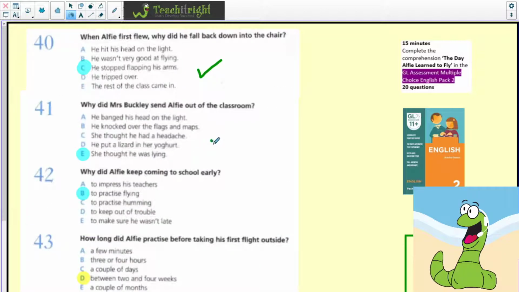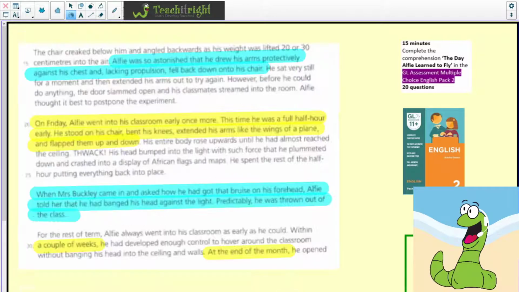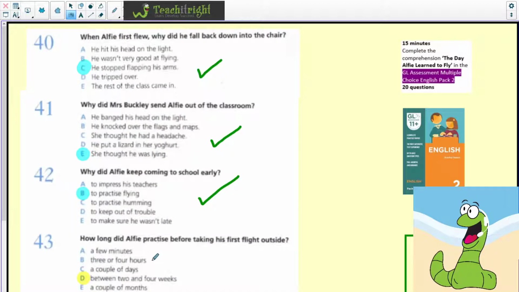Let's go back to question 42. Why did Alfie keep coming to school early? Well, he kept coming to school early to practice flying. And that's again proven in the text here. So on Friday, Alfie went into the classroom early once more. This time he was a full half an hour early. He stood on his chair, bent his knees, extended his arms like the wings of a plane and flapped them up and down. So it was to practice flying.